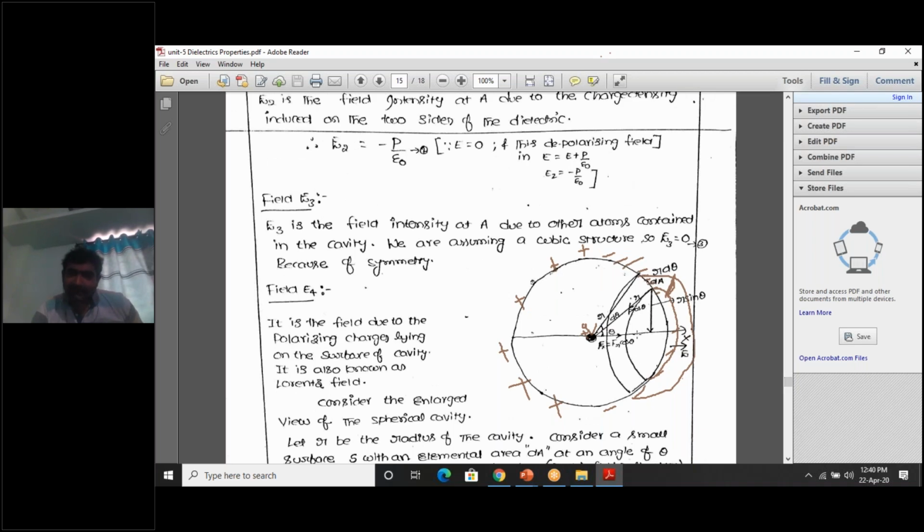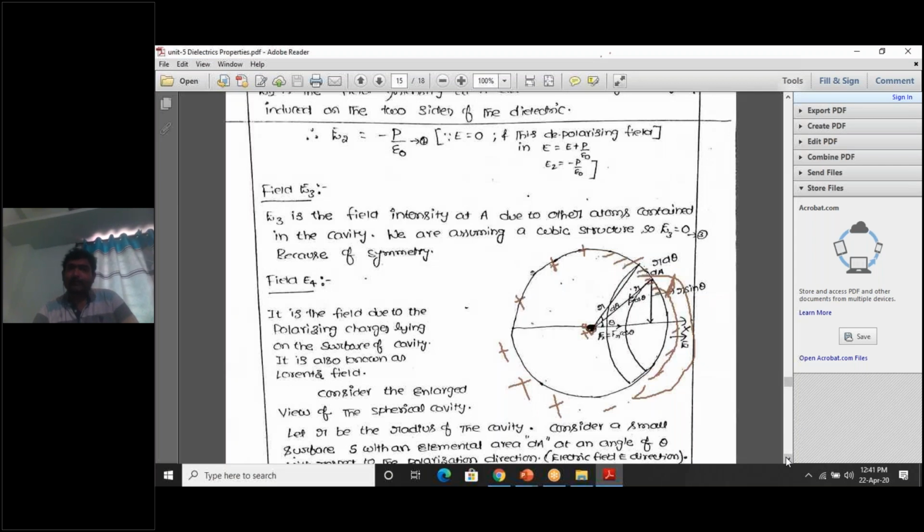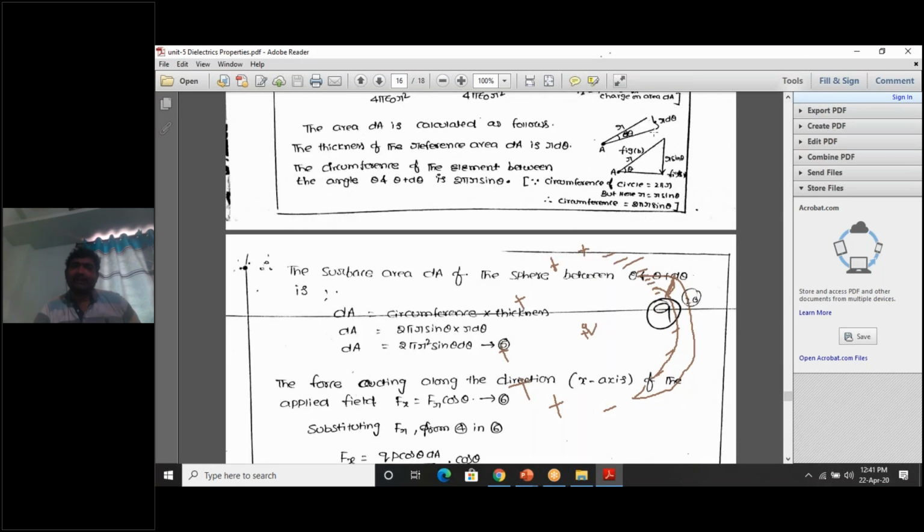Let us consider this particular cone, only this cone, which I am taking separately. It is cone shaped, R is the radius, and d theta is the angle.